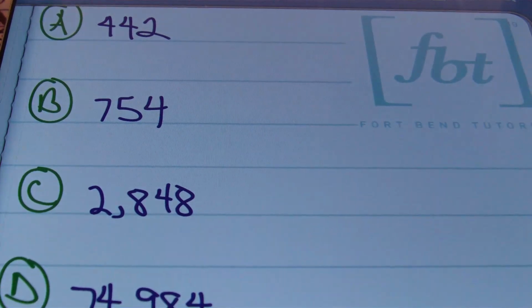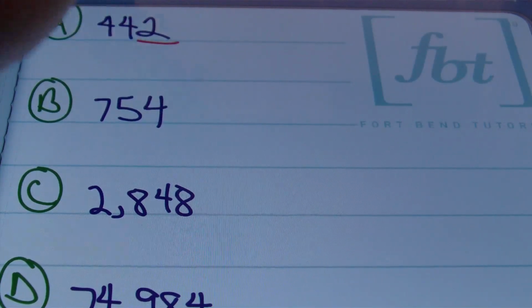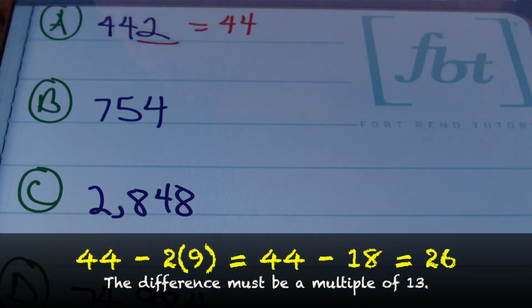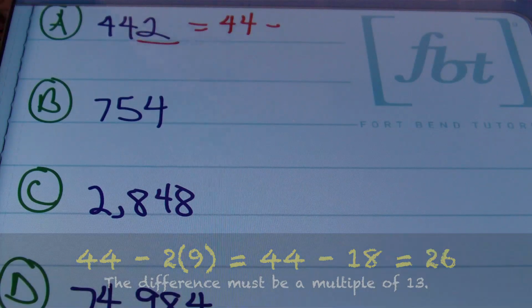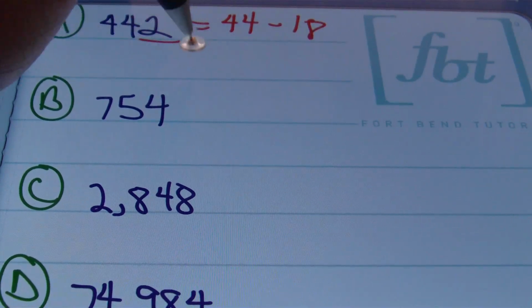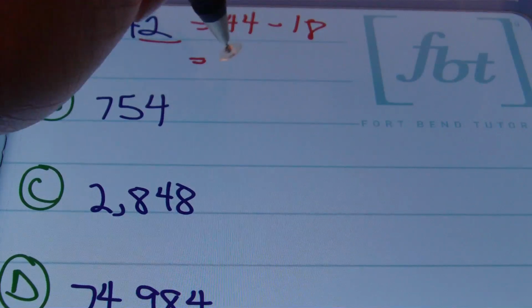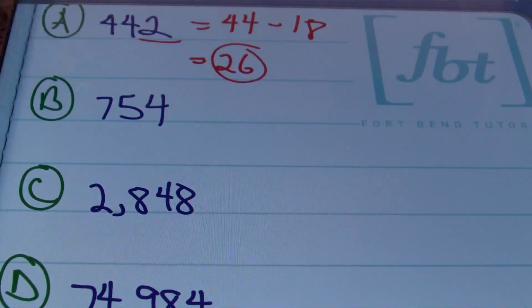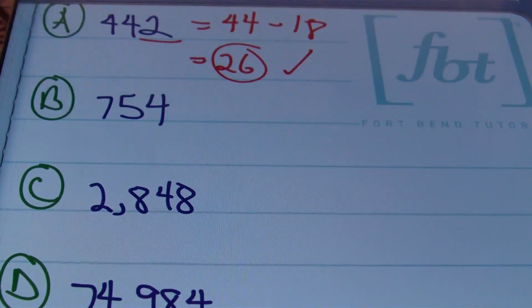Starting out with example A here, we have 442. The last digit is 2, right? So what I'm going to do is take the remaining digits, which is 44, minus 2 times 9. Multiply the last digit by 9, and you'll end up with 18. Subtracting 18 from 44, we get 26. And you want to check to see if 26 is divisible by 13. And it is, because 13 times 2 is 26. So there you go. The original number, 442, is divisible by 13.